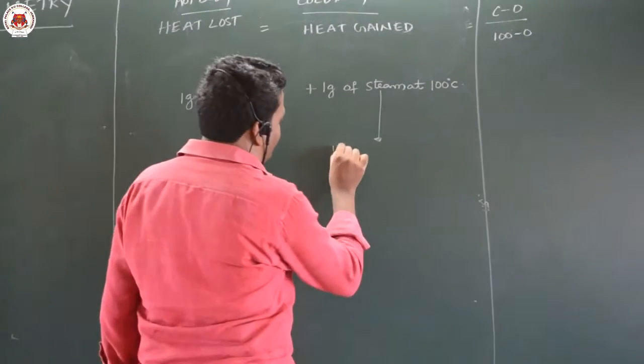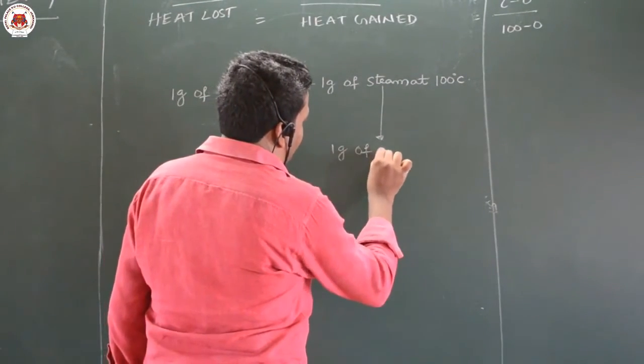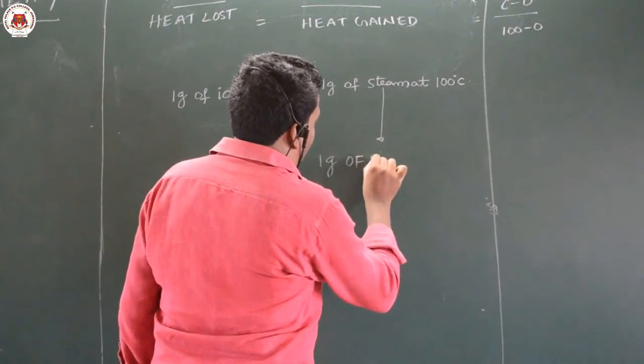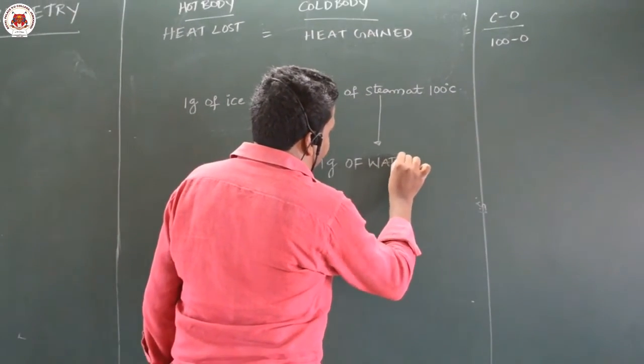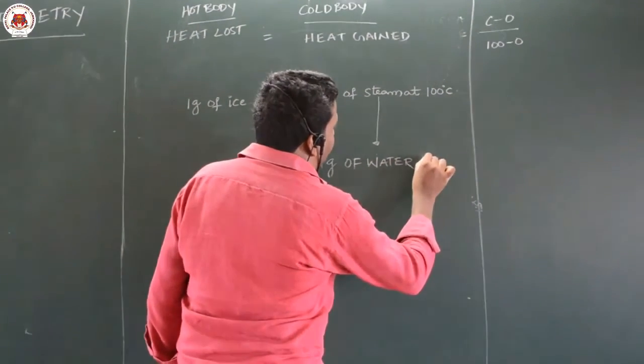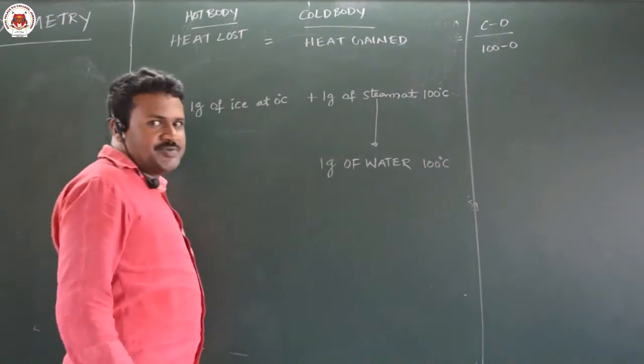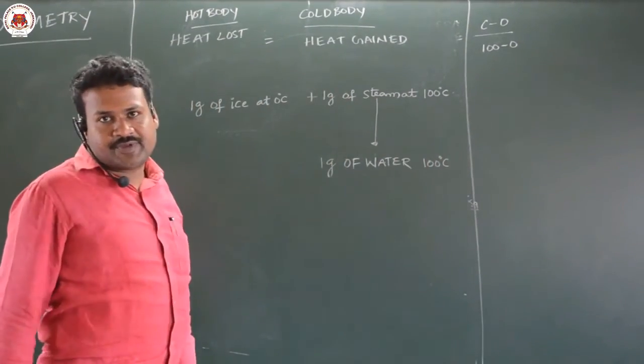So 1 gram of water at 100 degrees Celsius. This is the least possible stage. If it loses heat, this is the next possibility.